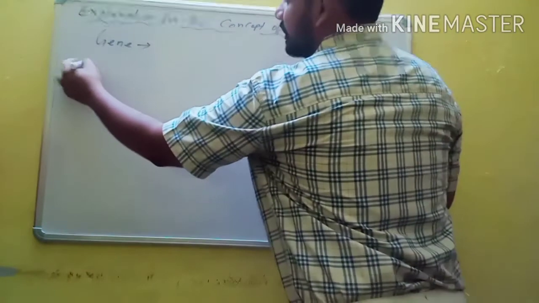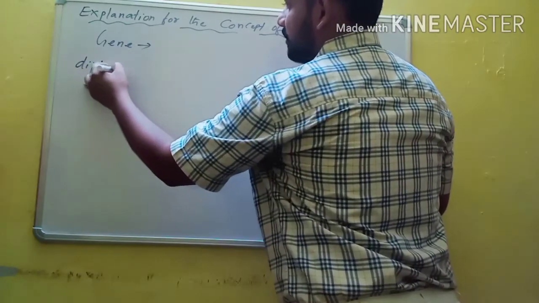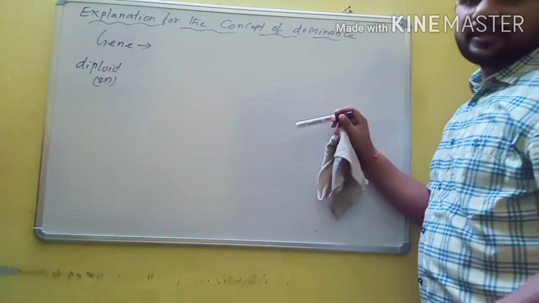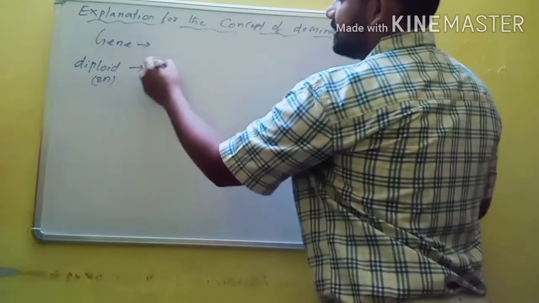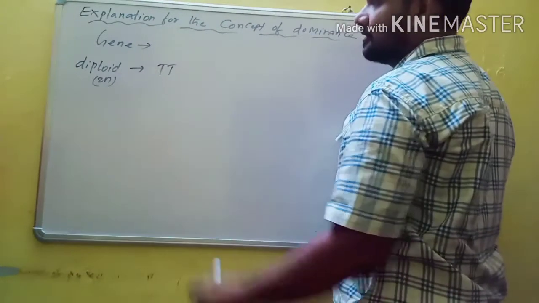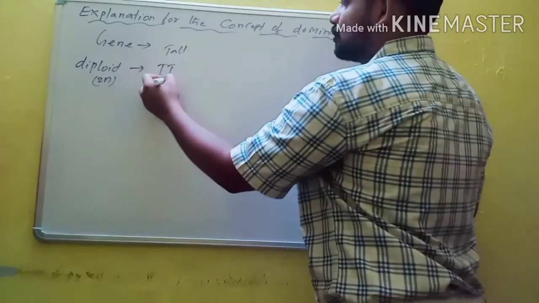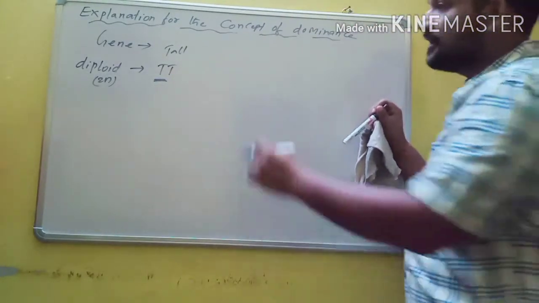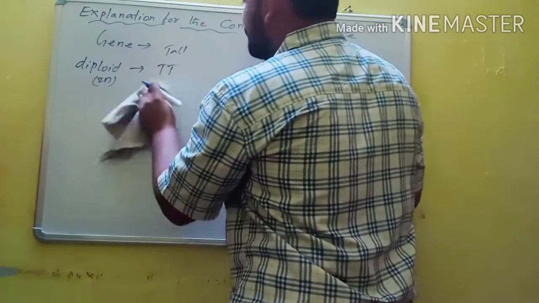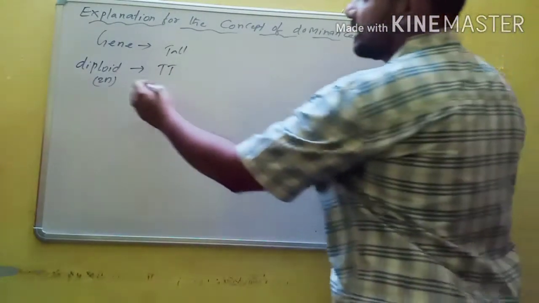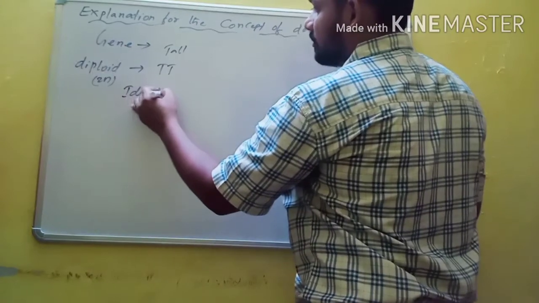In diploid organisms, take the human being, which is diploid. For every gene, it has two alleles. If you take, for example, capital T, that is tallness, then it has two alleles. And here we must know that these two alleles are not always identical.